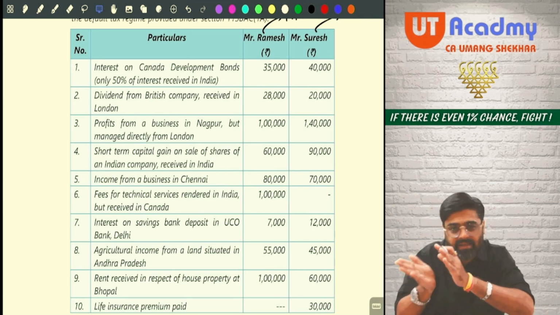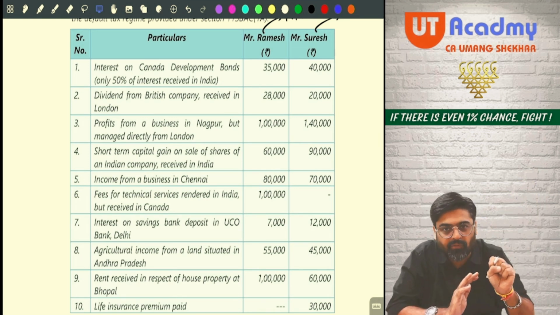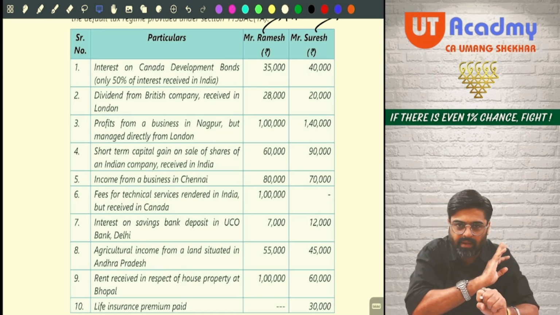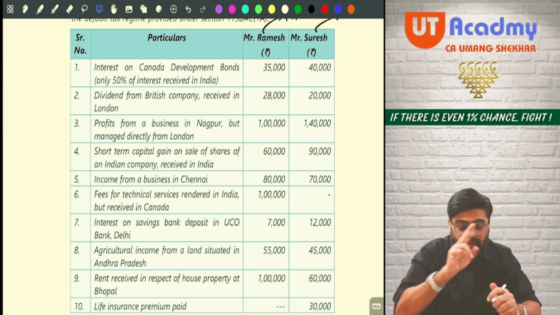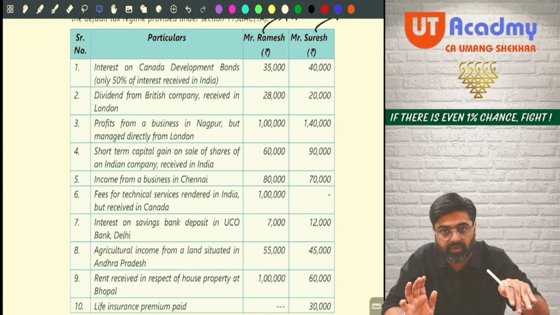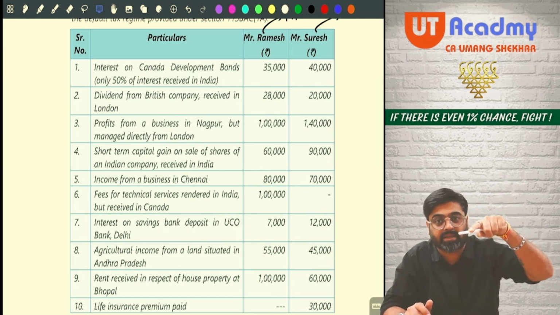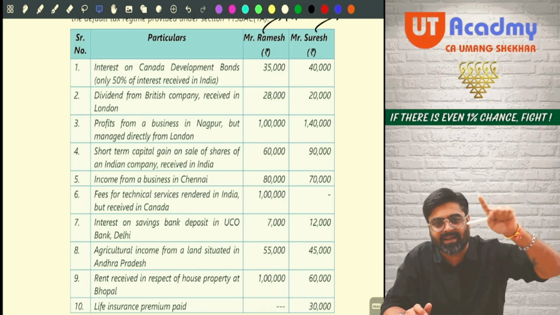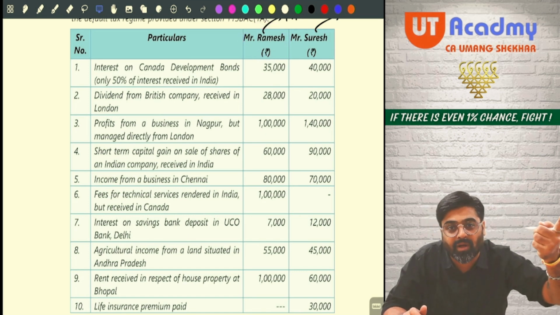Come on, tell me, the entire interest will accrue in Canada. But out of that, if 50% is received in India, that is Indian income, tick, tick, tick. Okay? Meaning that will be taxable for non-resident as well as ROR. That will be taxable for Ramesh also as well as Suresh, 50%, the part which is received in India. The part which is received outside India, that means half the interest which is accrued outside India and received outside India, that is a foreign income, will not be taxable for a non-resident, but that will be taxable for a resident.